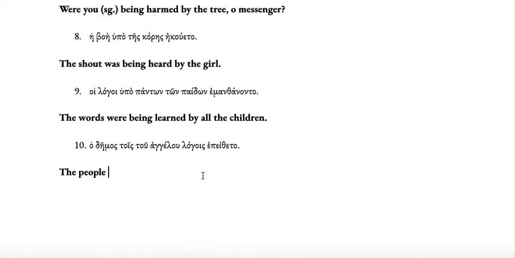Then in number 10, ho demos, that is the people. Epeitheto, that's imperfect passive, were being persuaded. Notice that it's third person singular because the noun for the people is also singular. So the people were being persuaded. Or you could even say in English the people was being... No, I think it's better to say the people were being persuaded.